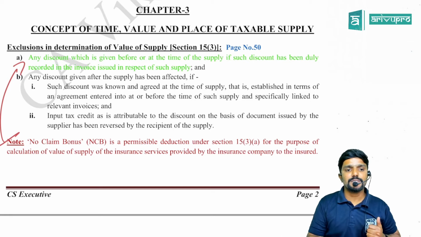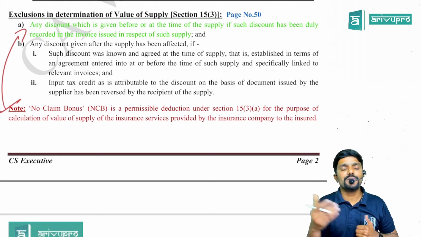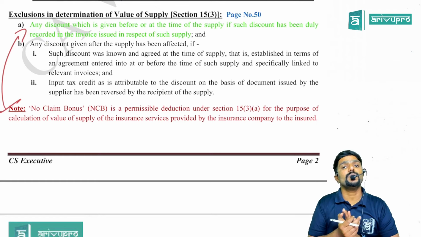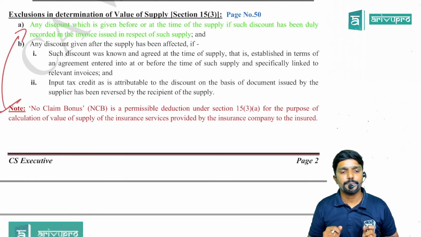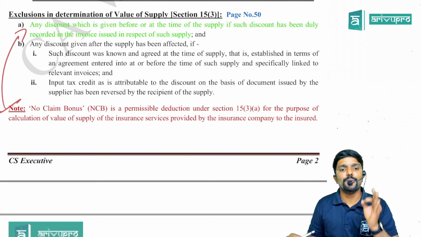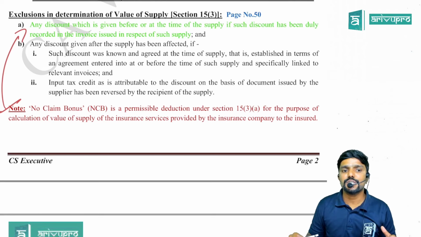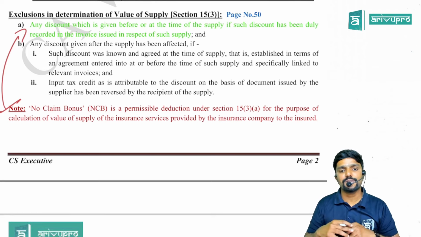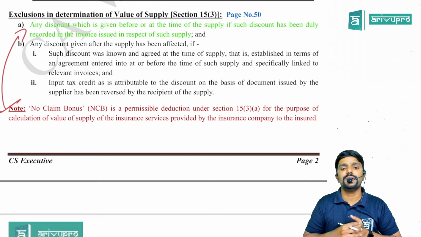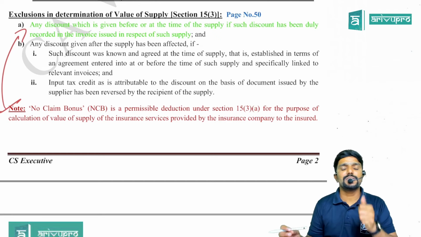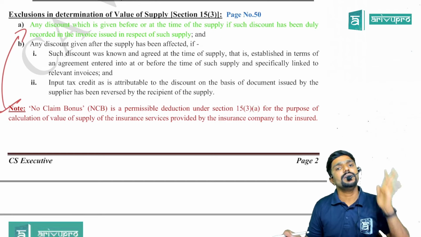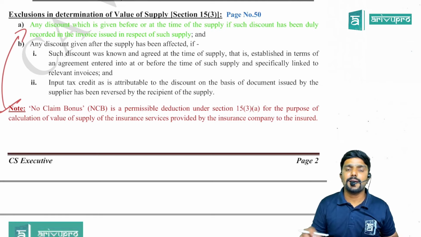Now with respect to the same, in the insurance sector, there is something called as no claim bonus. What is it? We will see. No claim bonus is a permissible deduction under section 15 subsection 3 clause A for the purpose of calculation of value of supply of insurance services provided by insurance company to the insured. This is a discount given by the insurance company to the insured, guys, means the person who has taken the policy.